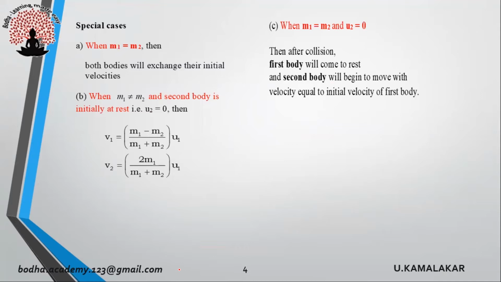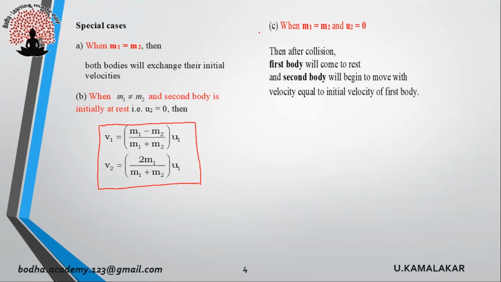When both bodies have equal masses, then after one-dimensional elastic collision, both bodies will exchange their initial velocities. If both bodies have unequal masses and second body is initially at rest, then after collision, the velocity of first body will become (m1 minus m2) by (m1 plus m2) into u1, and velocity of second body will become 2m1 by (m1 plus m2) into u1.